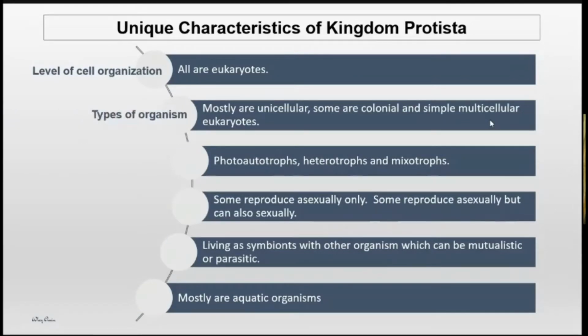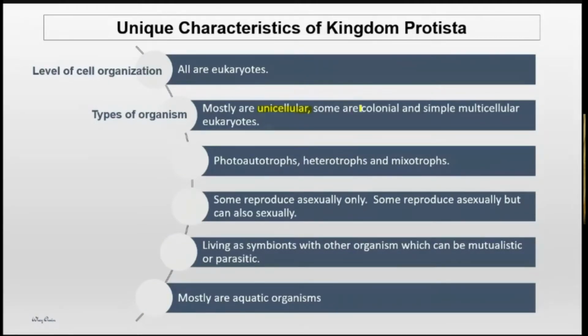So they will notice Kingdom Protista organisms mostly, kebanyakannya, almost 80% of the members under the Kingdom Protista, they are unicellular. Iaitu, walaupun dia satu sel sahaja, dapat menunjukkan sifat-sifat hidupan. They able to undergo respiration, they able to undergo digestion, pencernaan, and then they able to undergo reproduction. The last, they able to undergo excretion, perkumuhan. Okay, so these are the 4 main living processes.